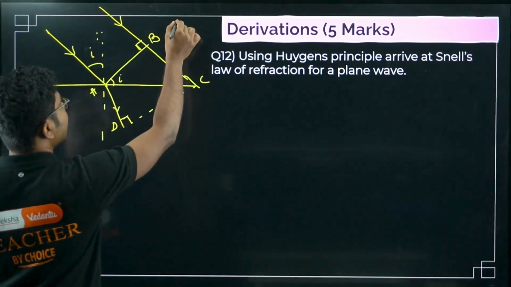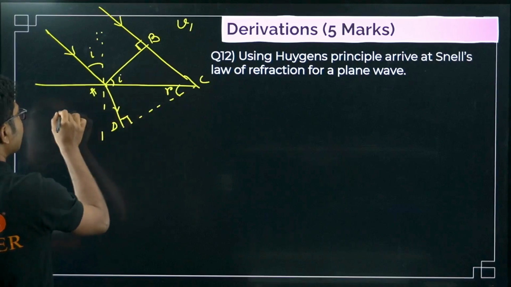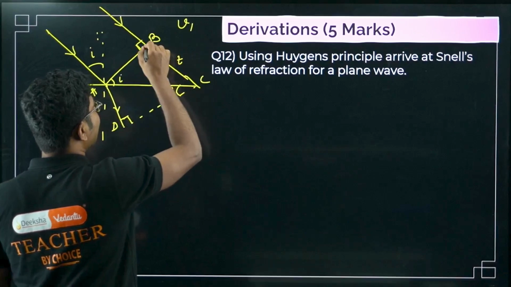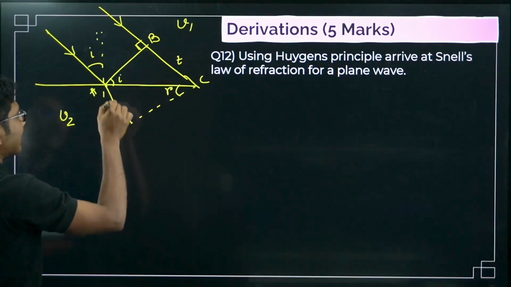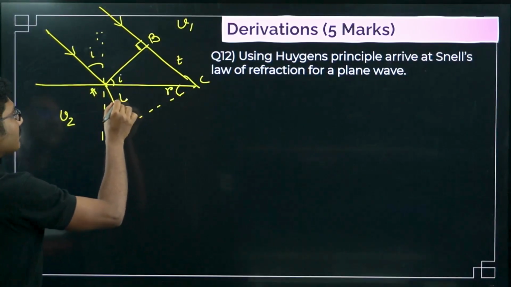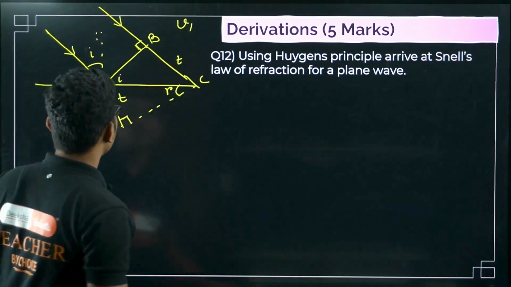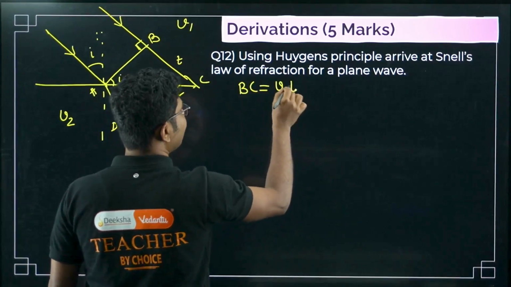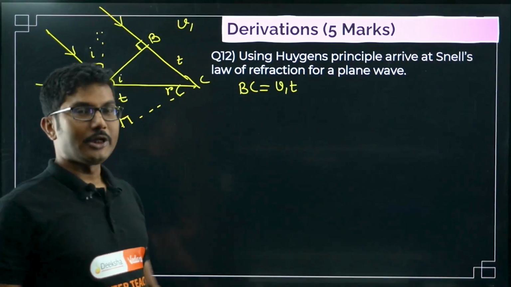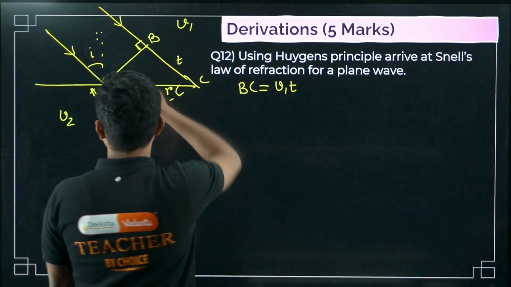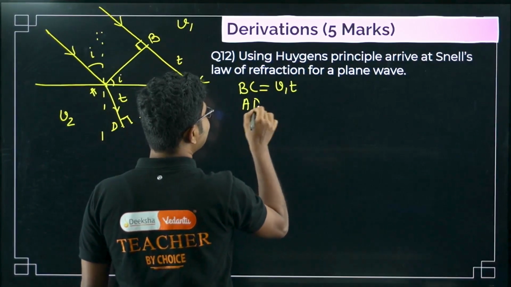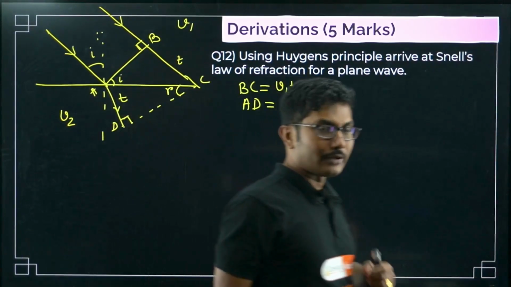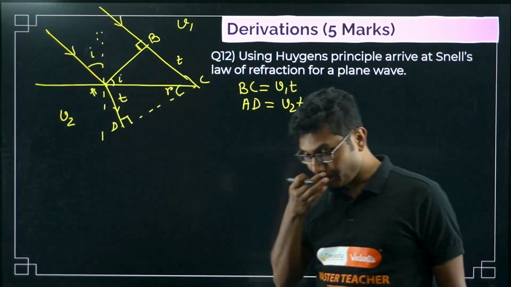Now the speed of light in this medium, say v1, and the speed of light in the second medium, say v2. The time is the same, so whatever time is taken by the light to reach from B to C, the same time is taken by the light to reach from A to D, so that is also T. Now what is the distance BC? Distance BC is V1T, the speed of light into time. What is the distance AD? Distance AD is V2 into T, same time. The time taken by both rays to reach their respective positions is the same.